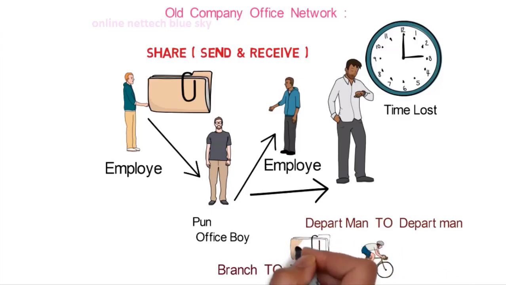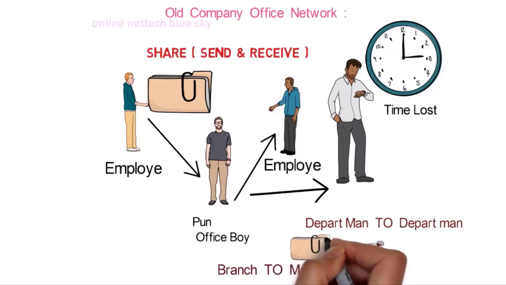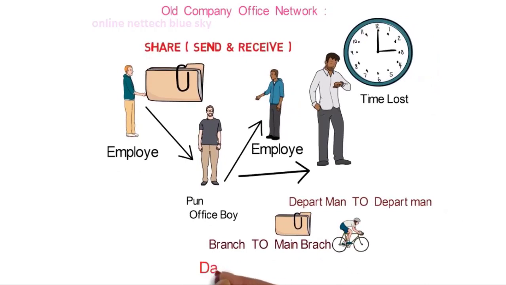But then computer technology came, and computer networks started. Let's understand.